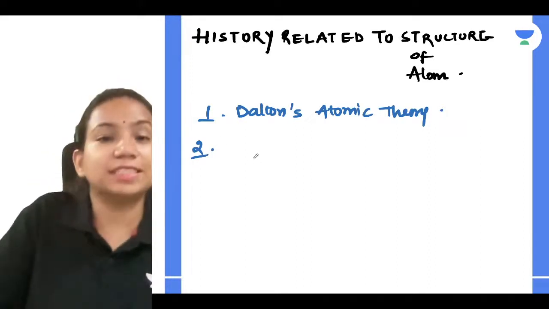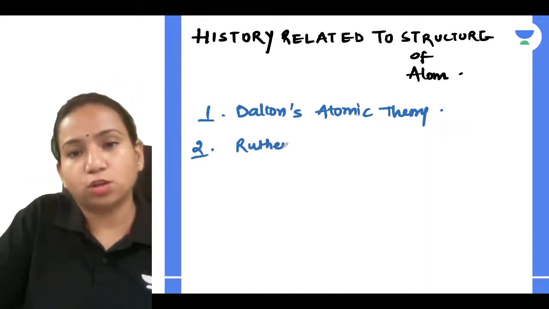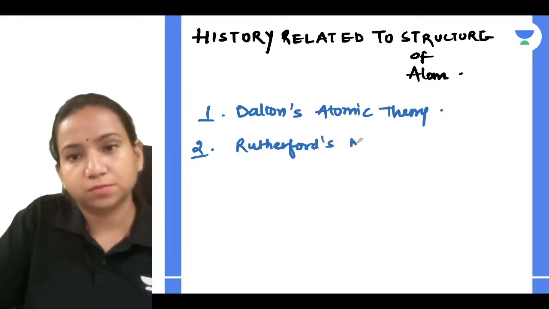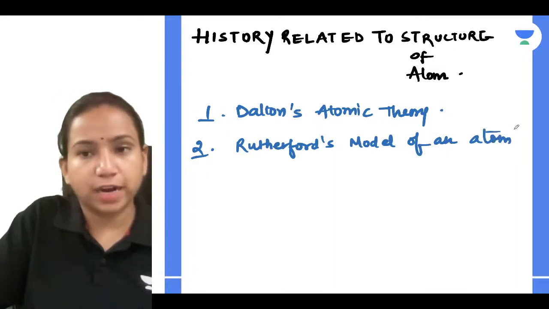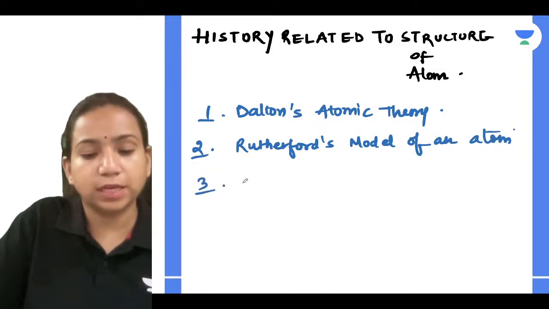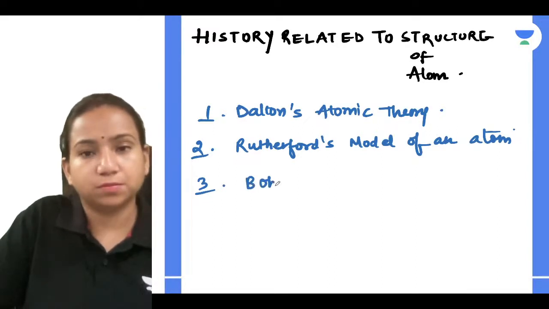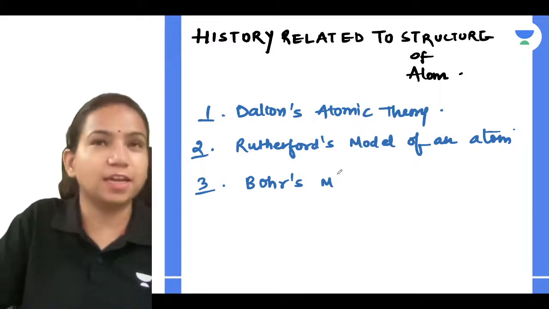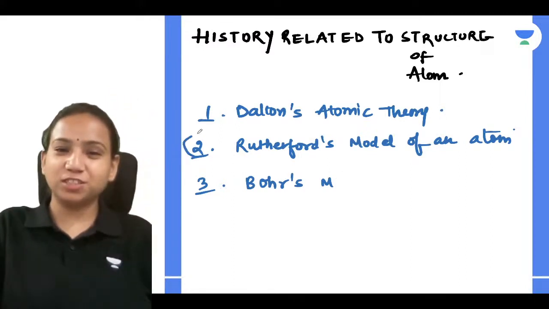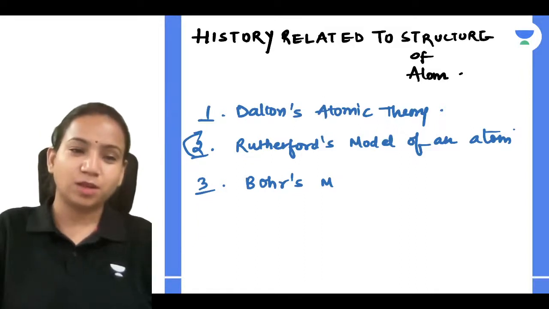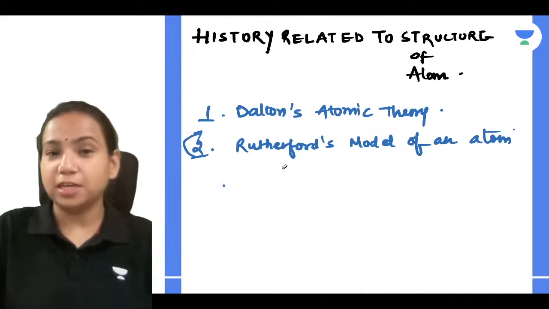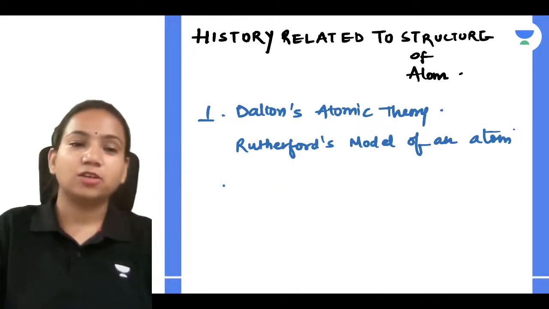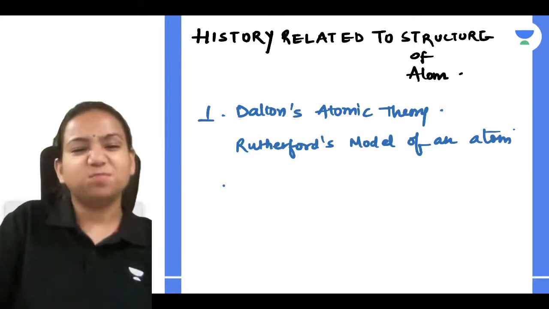After that, the next scientist who came in the picture was Rutherford, and he gave Rutherford's model of an atom. And the third scientist was Bohr, with Bohr's model of an atom. Are you sure? Is it correct? Guys, everyone has to answer. No, before Rutherford there was one more scientist. Tell me, which one was that? I want to see who is actually paying attention here.